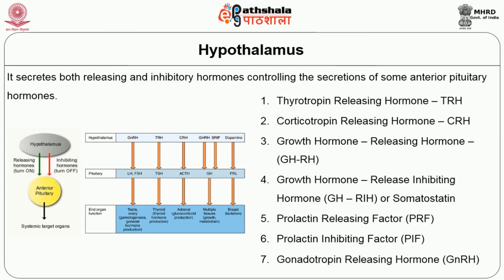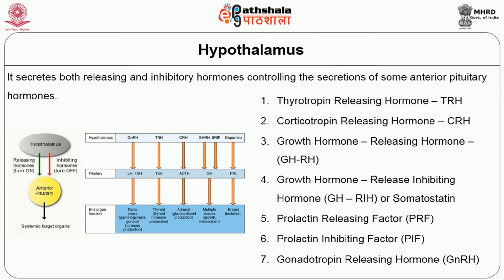So in this picture, the hypothalamus releases two types of hormones. One is releasing hormone. This releasing hormone is responsible for turning on the anterior pituitary. The hypothalamus again secretes inhibitory hormones. It is responsible for turning off the anterior pituitary hormones. In turn, the anterior pituitary hormones are released and then act on the systemic target organs.